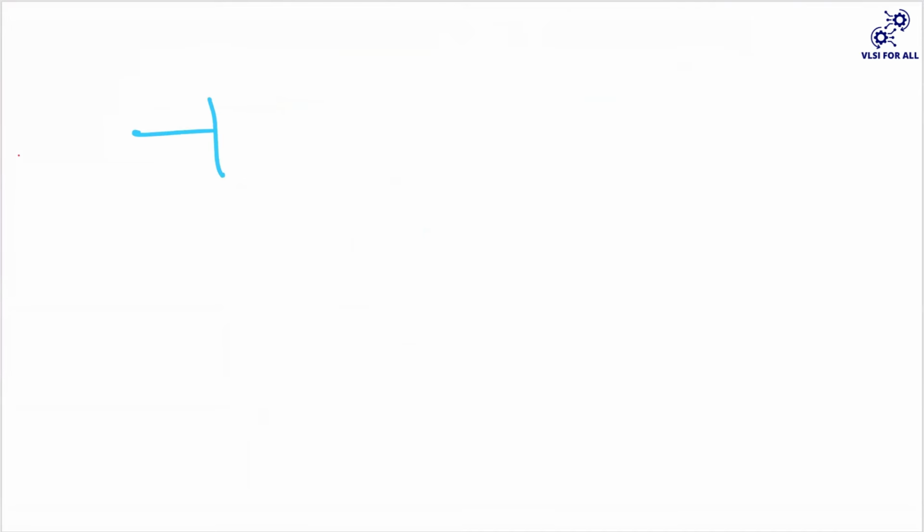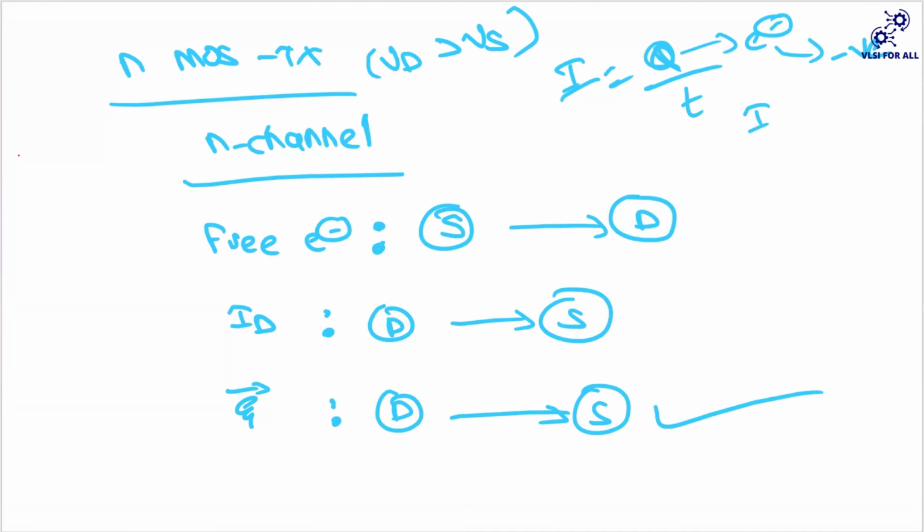Ma'am, can you repeat the last point? This one? Yes, ma'am. See, your electric field is generally from high potential to low potential. Okay, got it. I'll just explain again. So your electric field will be from high potential to low potential. Since in NMOS, your VD always has to be greater than VS, now your higher potential is your drain. So electric field direction will be from your drain to source. So that is the case here.